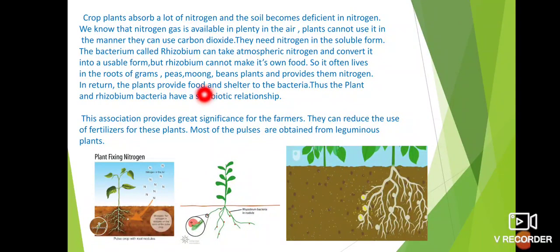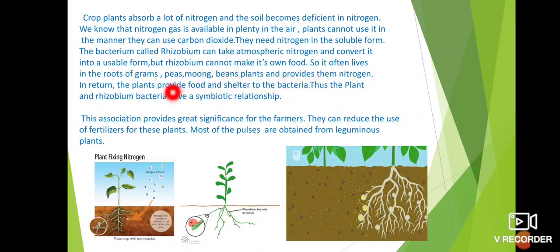That type of relationship is called symbiosis. The organism which includes algae and fungi is called lichen. This relationship is called symbiosis. The same happens here also. These Rhizobium bacteria live in the root of these plants and it provides nitrogen, the usable nitrogen to the plants. That means both are benefited and both live together. This type of relationship is called symbiotic relationship.